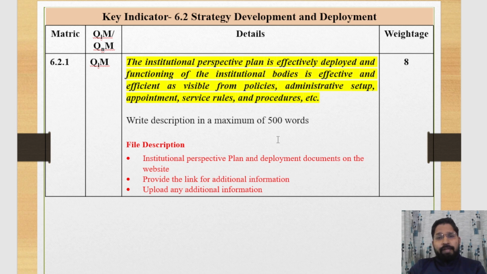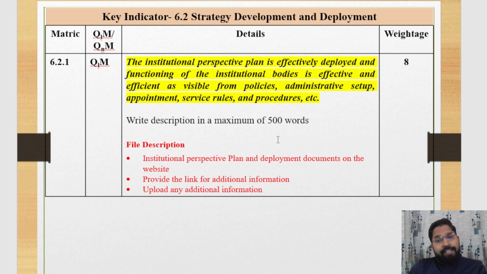For that you can here explain the number of training programs the institute organizes for student employability, and the number of MOUs signed with different organizations or companies for student employability. And here you can also explain institutional perspective plan for research and development.